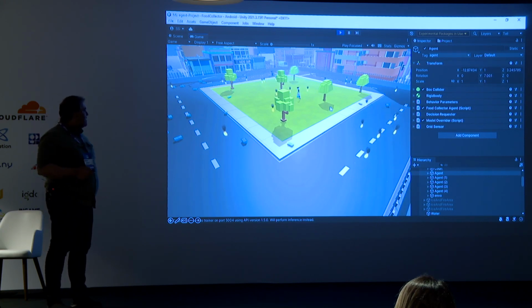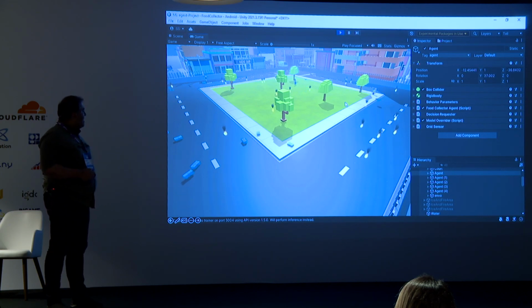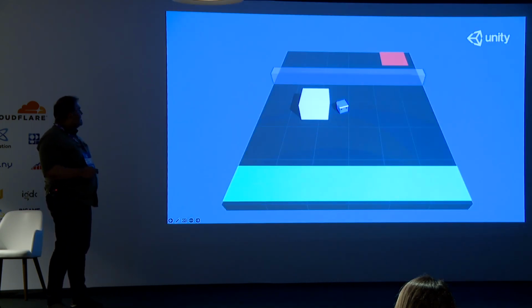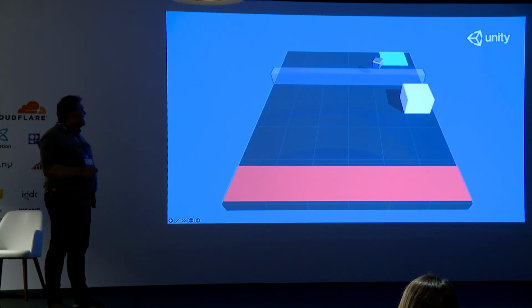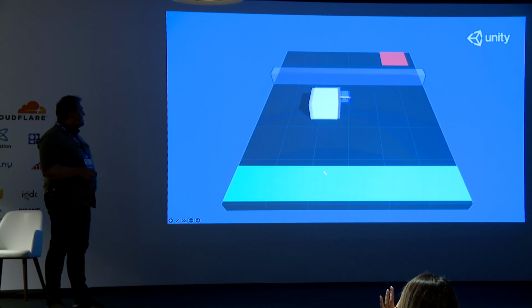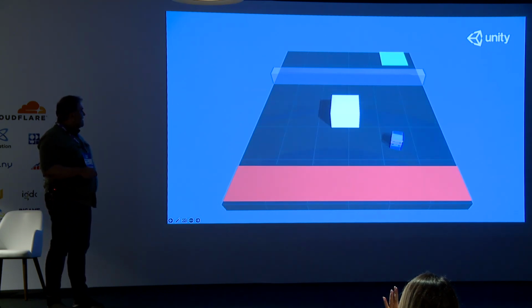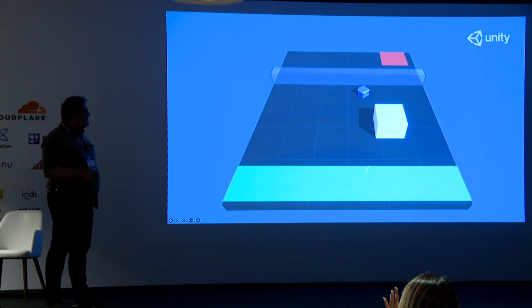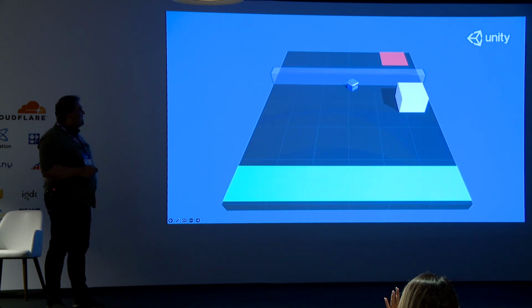Also, we have 2 other examples from Unity. They are very interesting. They are using other sensors like raycast sensors. Let's look at them. This is an interesting example Unity created. We have an agent. The agent has to reach the green goal. If the goal is on this side, the agent has to push this white cube to the goal, or if the goal is on the other side of the wall, it has to jump over the wall and reach the goal.